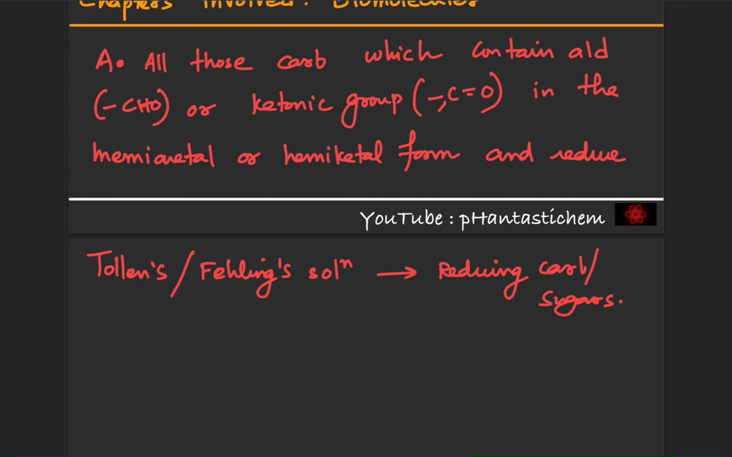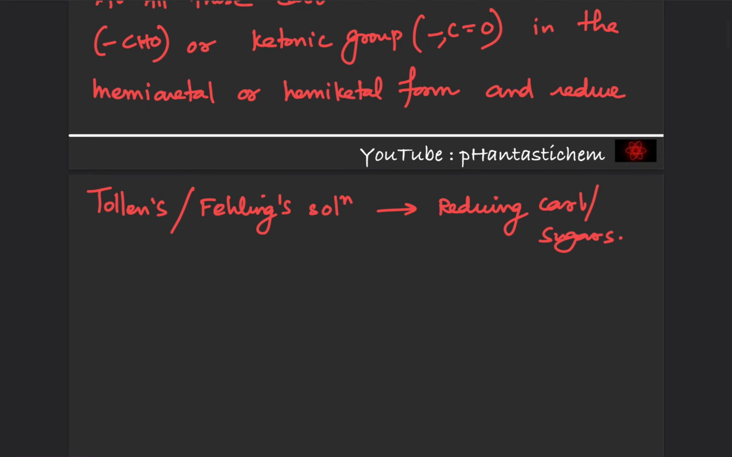So after a while we will see this in the form of structures. Those carbohydrates which contain aldehyde and ketone groups which are not free, and usually combine with an OH to exist either in the form of a hemiacetal or a hemiketal, and also reduce Tollens and Fehling solution, are known as reducing carbohydrates or sugars. And all the monosaccharides, whether they are aldoses or ketoses, are reducing sugars.